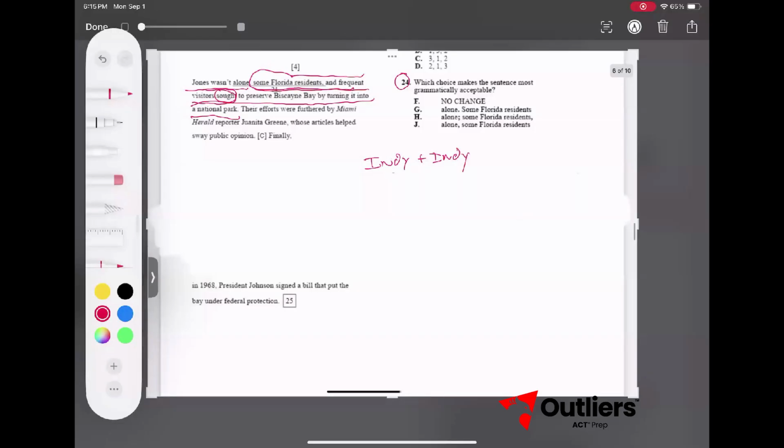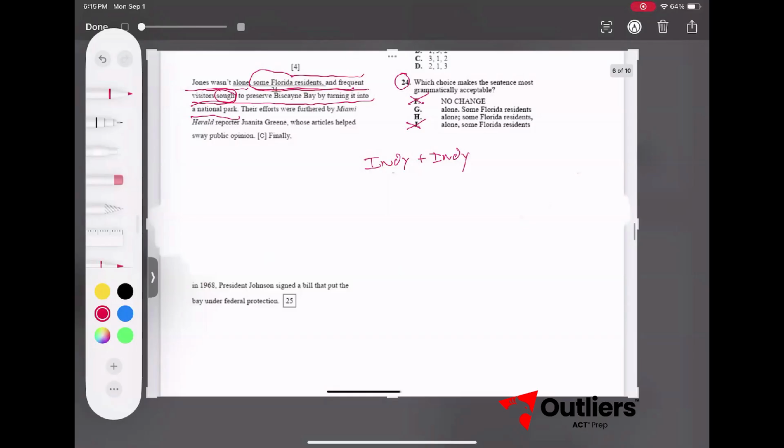How do we separate independent plus independent? One of the 5 ways. What are the 5 ways? Comma, period, dash, colon. So we need to find the answer that separates these properly. Answer F does not. It separates them with a comma. Answer J also separates it with a comma. So we can eliminate those 2 answers. So we're left with G and H.